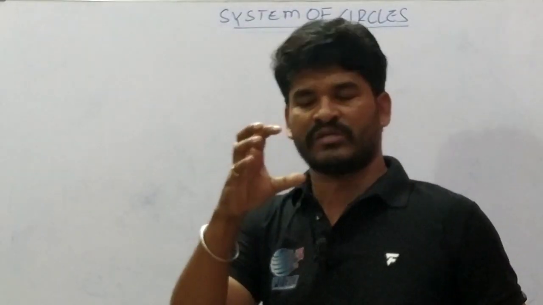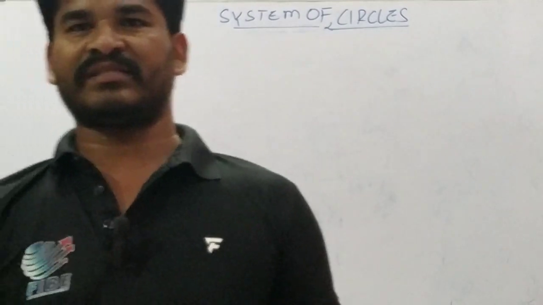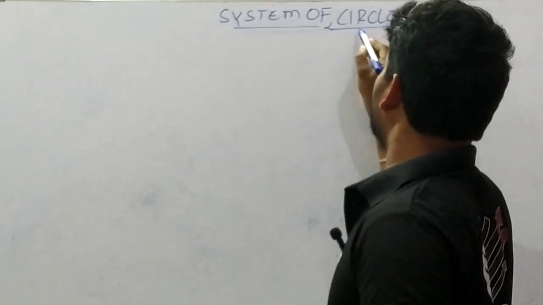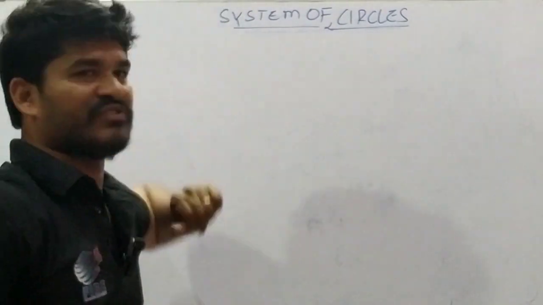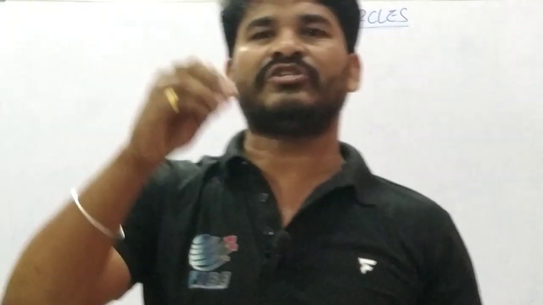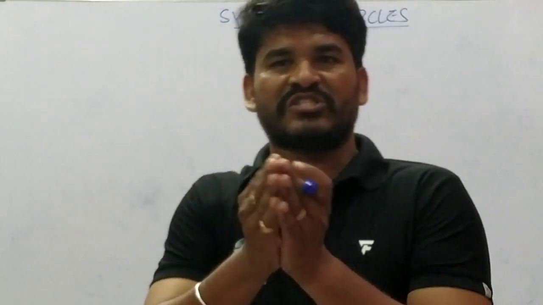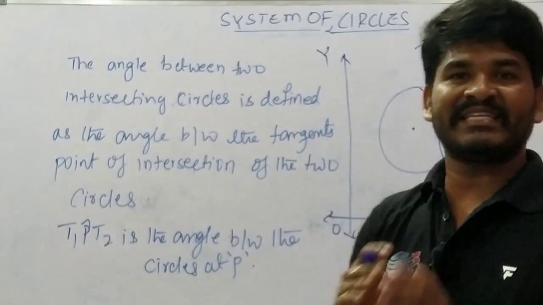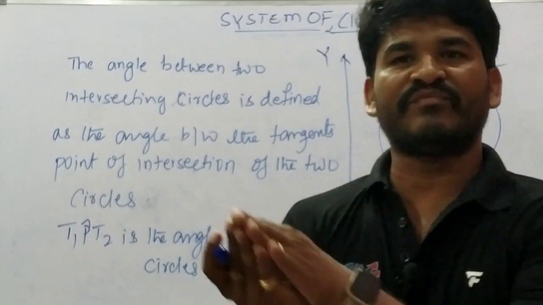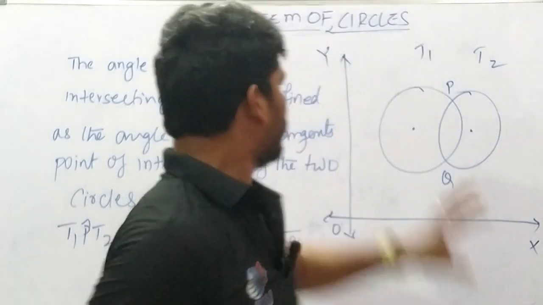Today we are going to discuss the topic: system of circles. What is a system of circles, and how do we define it, will be discussed. Already we have discussed the basic knowledge of circles. A circle is nothing but a set of points on a plane at equal distance from a center point on the plane. This is called a circle. Now we'll discuss the system of circles and its definition.